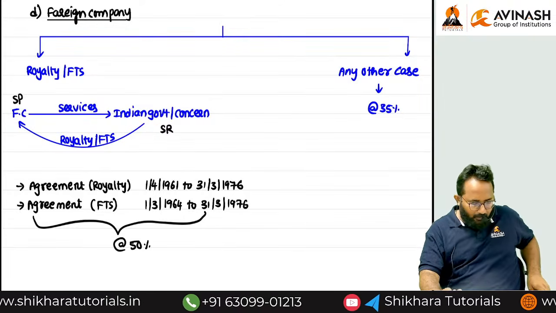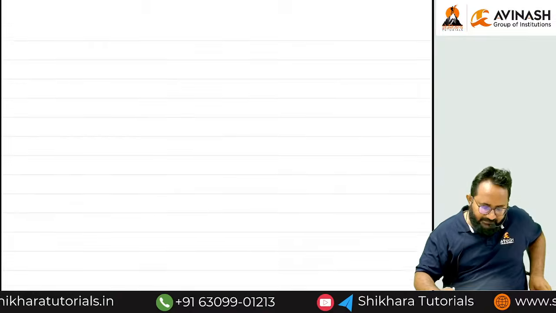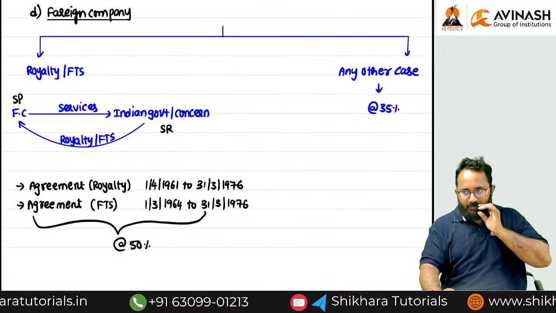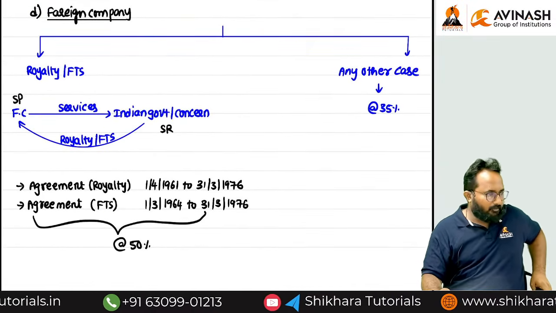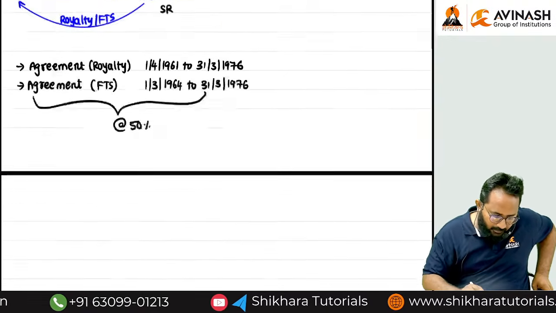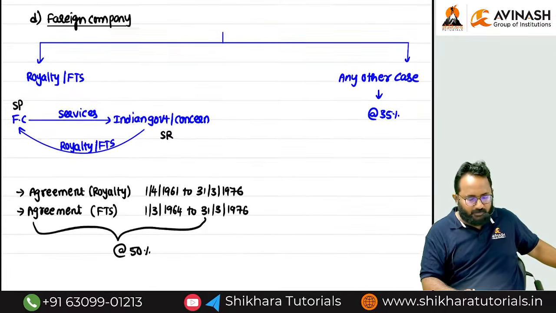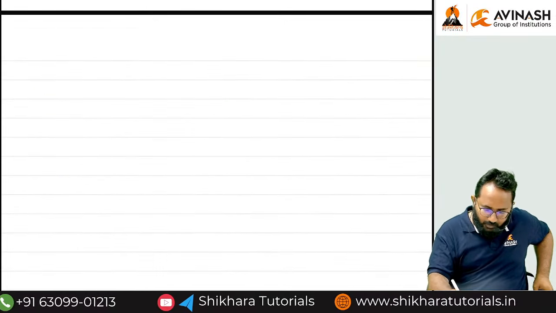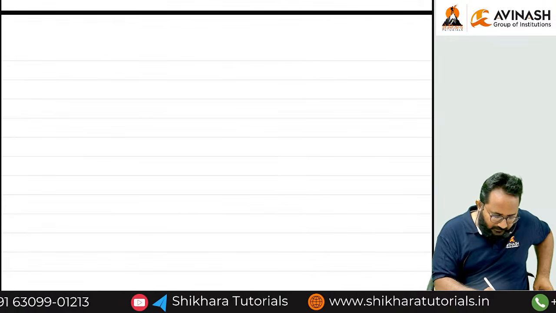Okay. Now we have to discuss the surcharge rates for the foreign company. Income tax rates we discussed for the foreign company; now I want to discuss the surcharge rates. Shall we discuss?